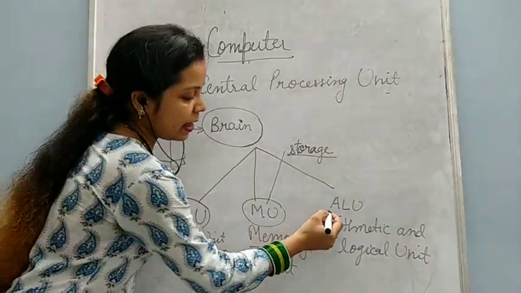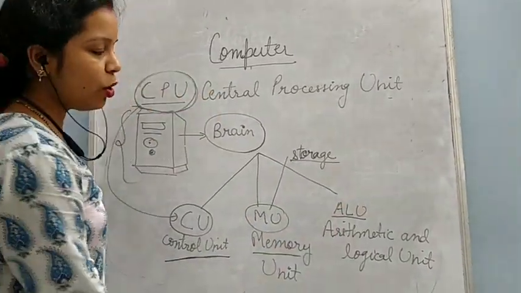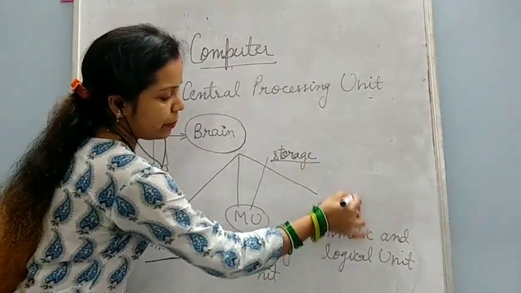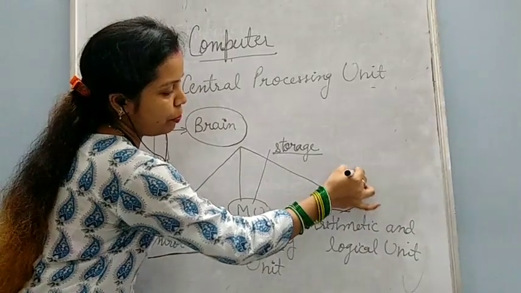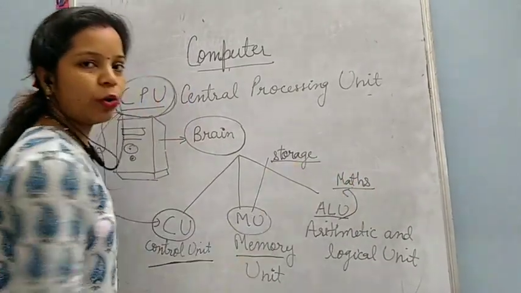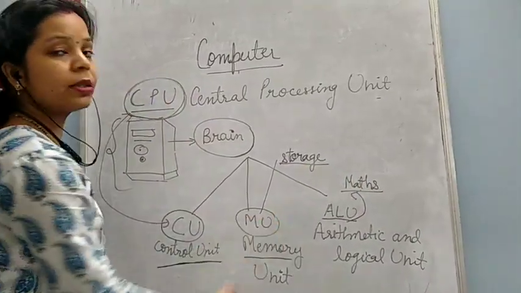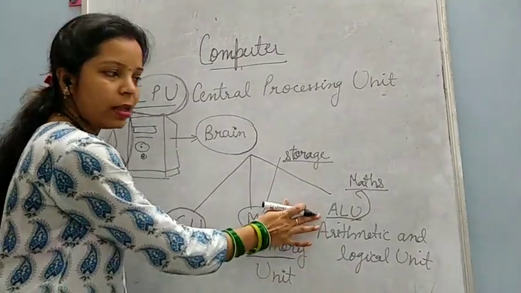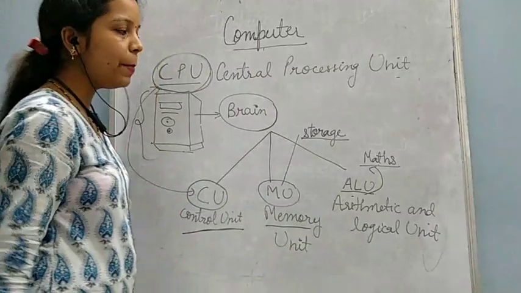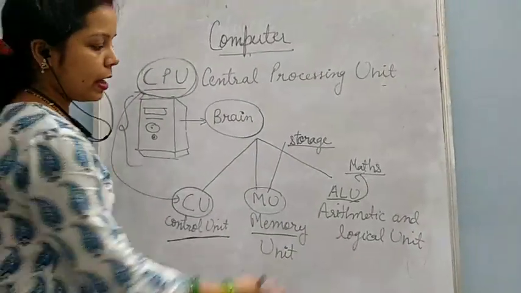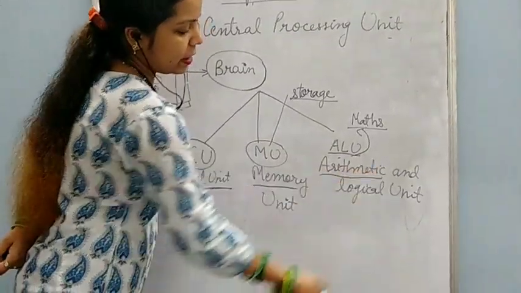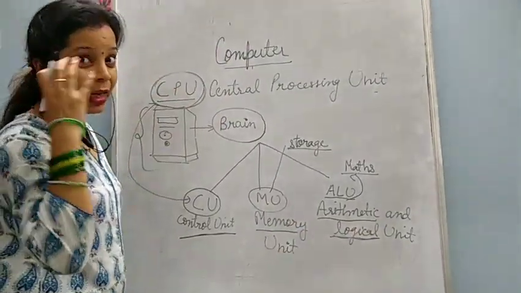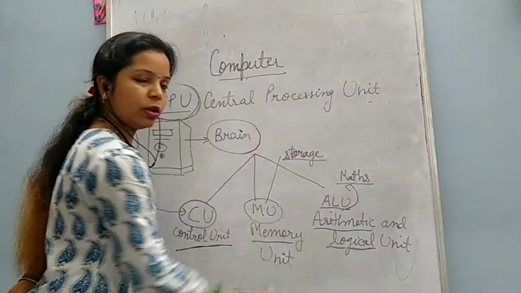Now next one is ALU, arithmetic and logical unit. What is the work of this part of the CPU? It does mathematical work. Any calculation, addition, subtraction, that maths related work is done by ALU, arithmetic and logical unit of the computer. Arithmetic means maths related work, logical means where you have to think. When you are thinking and giving the answer, that is logical work.